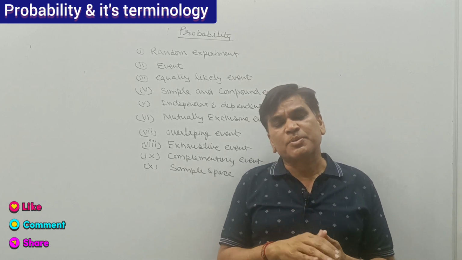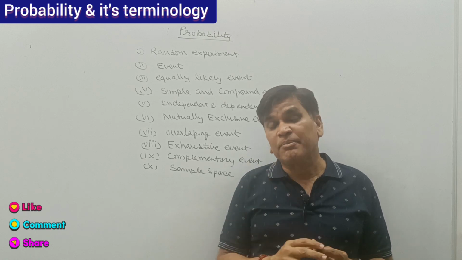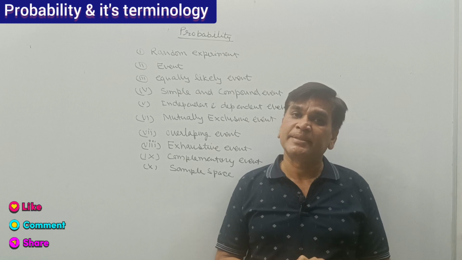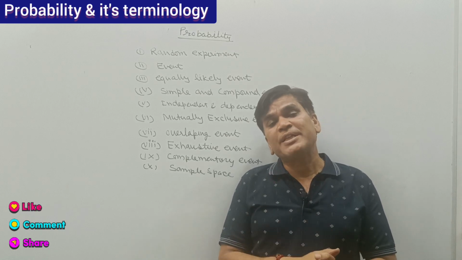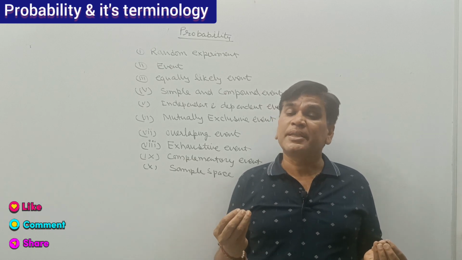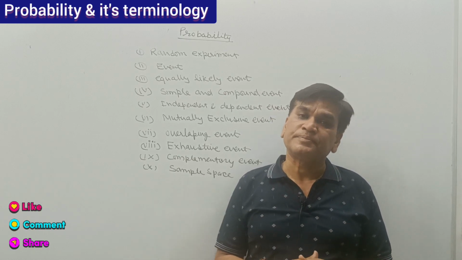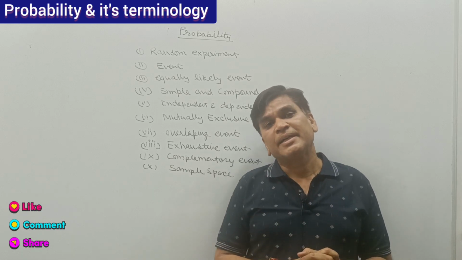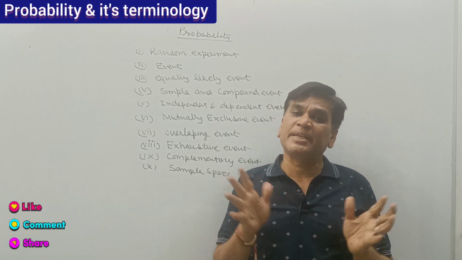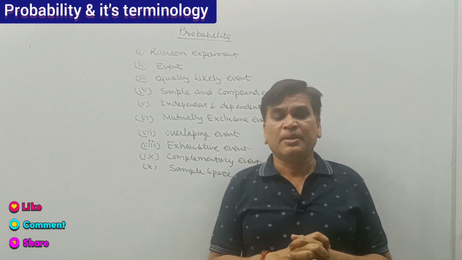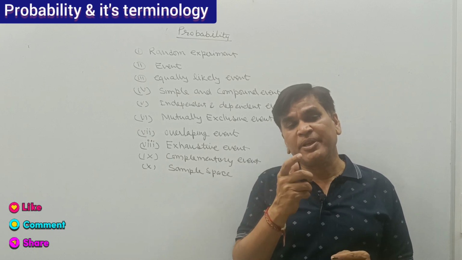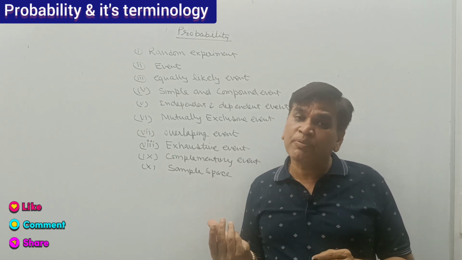Similarly, if we take a pack of 52 playing cards and pick a card from a well shuffled pack, the card may be the king of spade. Only one king of spade is there in a well shuffled pack of 52 cards. So the probability is 1 among 52.